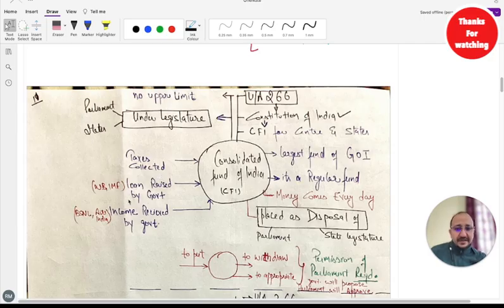And all the day-to-day income received by, for example, our PSUs like BSNL, Postal Services of India, the entire money, you might have seen when you do a recharge of BSNL, that money goes to BSNL first, and that money is at the end reflected in the Consolidated Fund of India. So whatever money you are spending in government organizations, that money at the end is going over here. I hope this is clear to everyone.